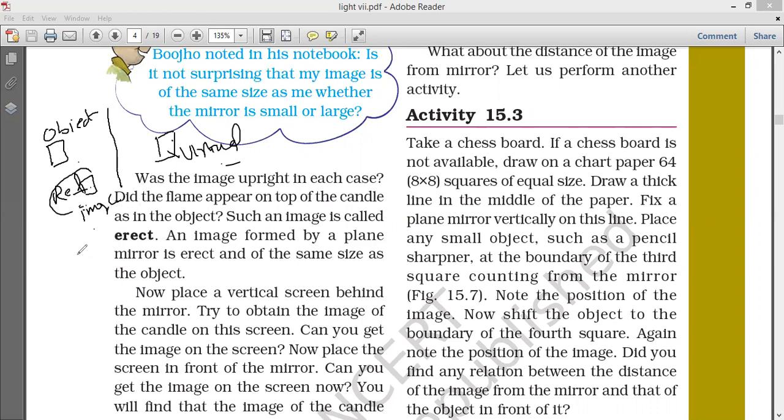Suppose a car glass is there, the side glasses are there. You are observing the cars at the back side. So what is here? The object is here, the image is this side. So this is called what? Virtual, right? Like this.